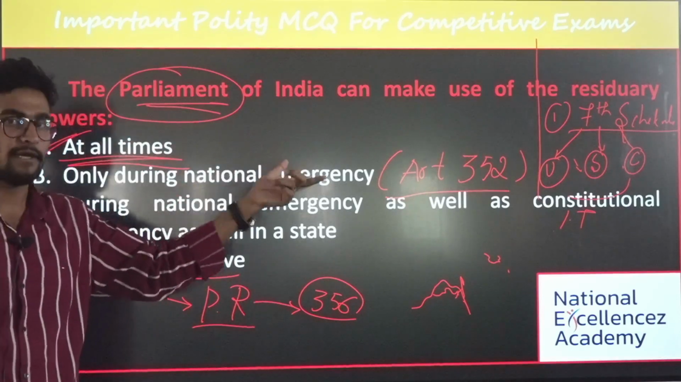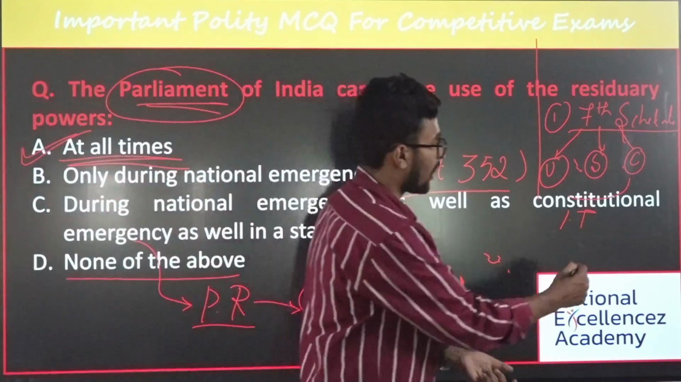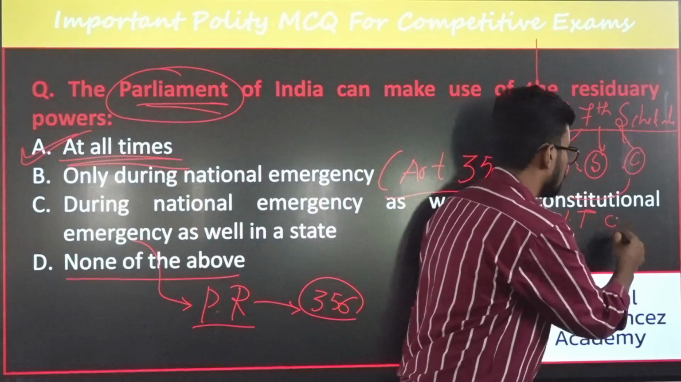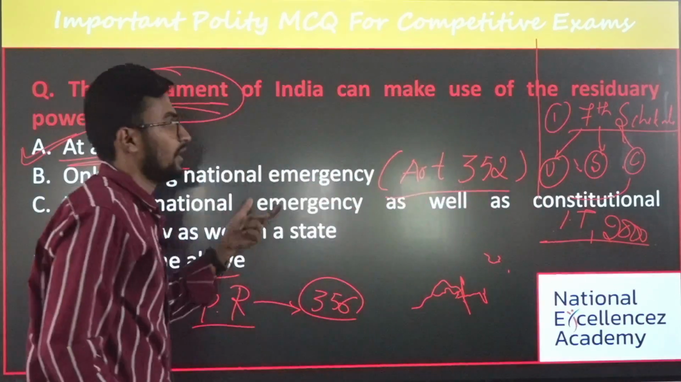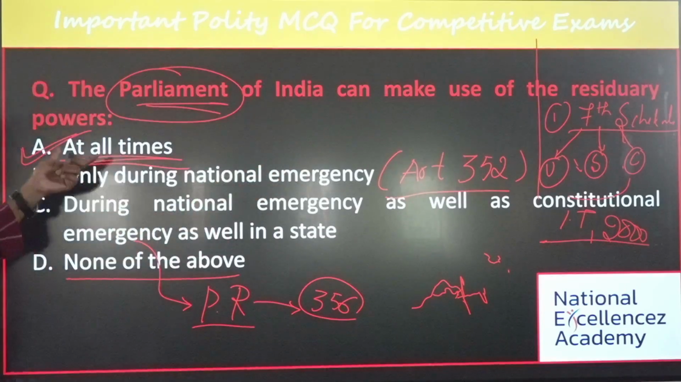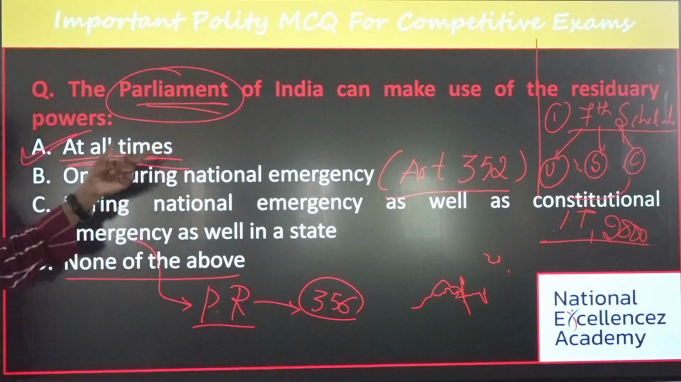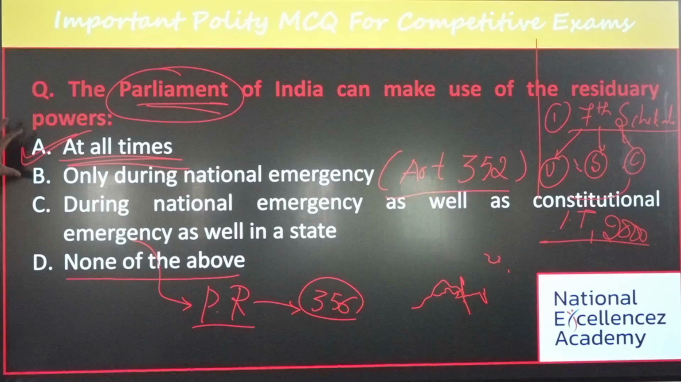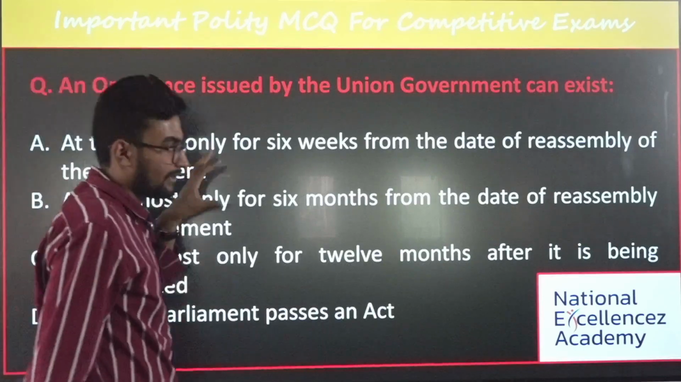For example, the Information Technology Act was brought in 2000, when there was neither a national emergency nor a constitutional emergency. So it can be brought at any period of time when the need arises. The answer for this is option A only. Yes, is it clear? Okay, next we'll move to the next question.